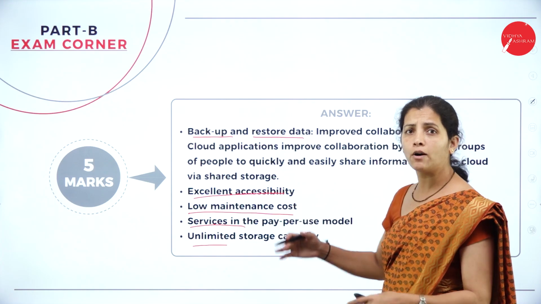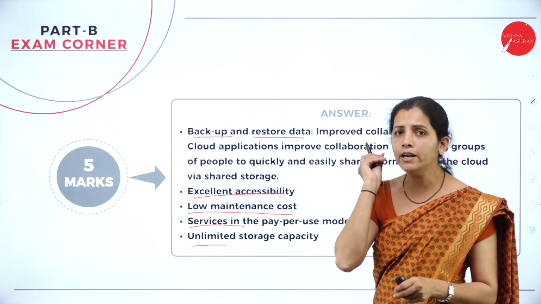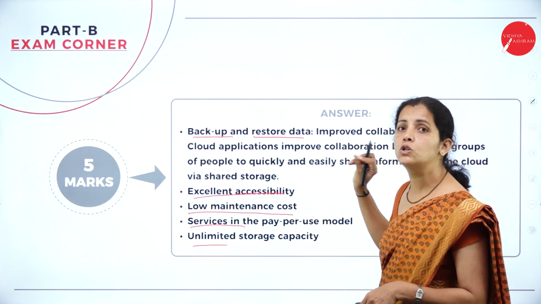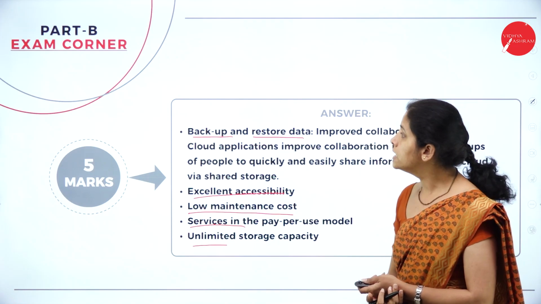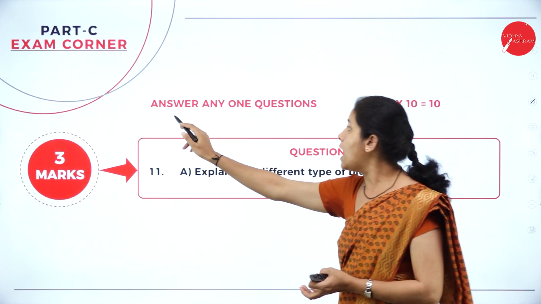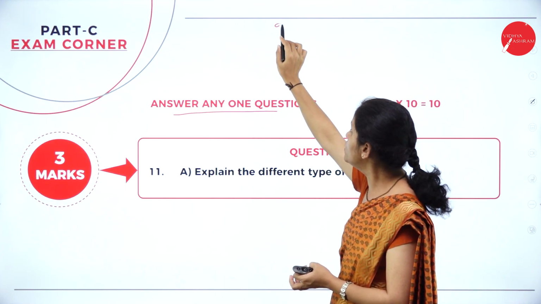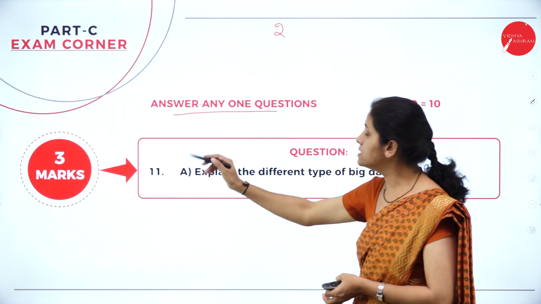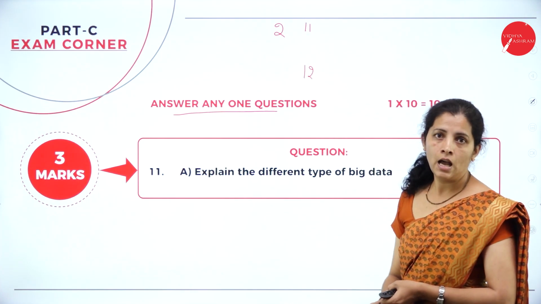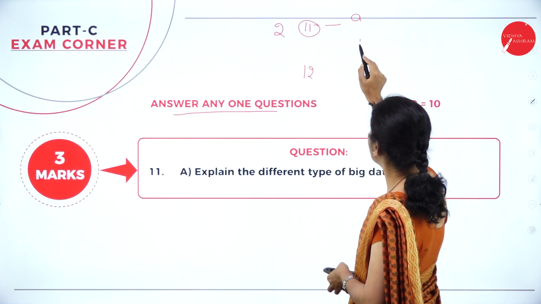So dear student, all the three questions are very, very easy. And to score 10 marks in this part is also very easy. Now moving on to part C. See here, answer any one question. So I have two questions here. See, it is the 11th question and the 12th question. And if I consider the 11th question, I have A and I have B.